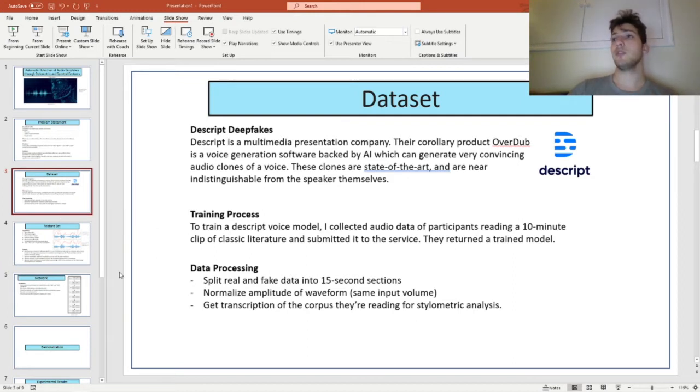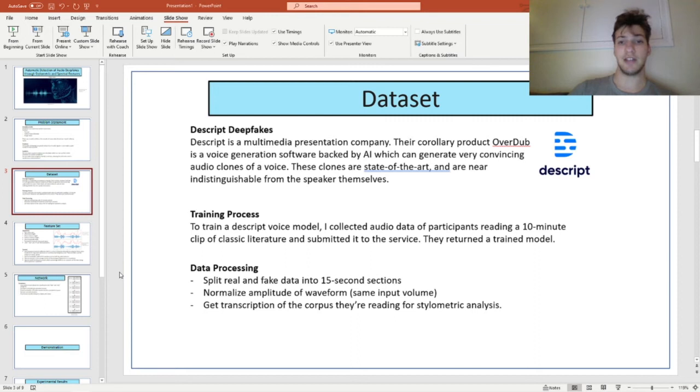So to train one of these models, I collected audio data of participants. They were each of them reading a 10-minute long clip of classic literature. I submitted this 10-minute clip to the service Descript. About 12 hours later, they returned to me with a voice model that I could use for any text-to-speech task. So I generated some text-to-speech based off of classic literature, things like Dracula, Peter Pan. All the sources are enumerated in my paper itself.